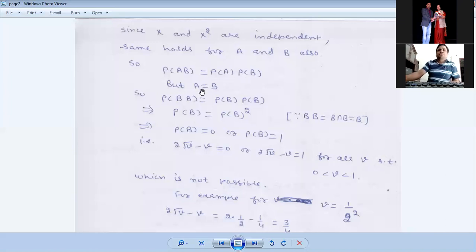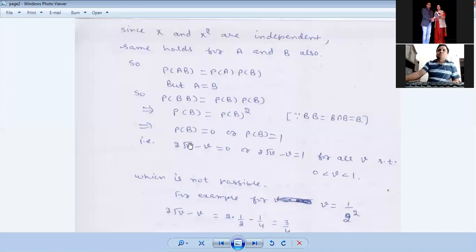But we also know that A and B as sets are equal, so that means P of B into B is P of B into P of B, where B into B means B intersection B, and that is B. So what we get is P of B equal to P of B square. That means there is a real number which is equal to its square, and that is possible only when the value of probability of B is 0 or P of B equals 1.